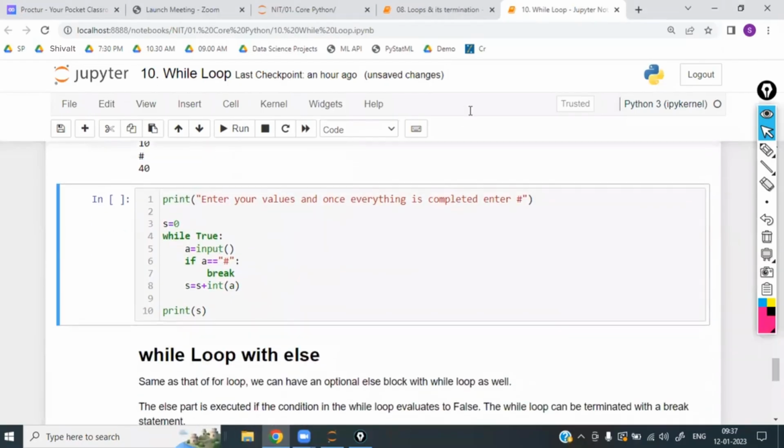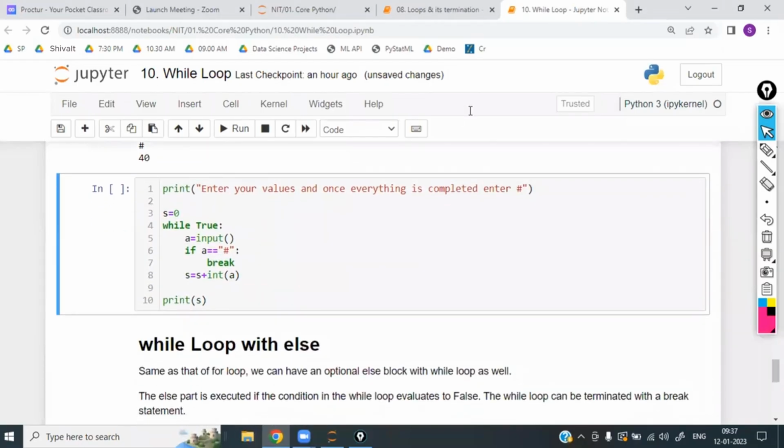So here we have to enter the values, and once everything is completed, enter the hash. Now in customer care, once you call customer care, please enter your mobile number. After entering your mobile number, please enter the hash, it will say, or credit card number or something. Once the number is completed, enter the hash. In the backend, the while loop with break of hash is there, so that it will understand that your phone number is completed. Otherwise, if you have entered only 8 or 4 letters, or 10 letters are completed, how will it understand whether you are entering the next number or not?